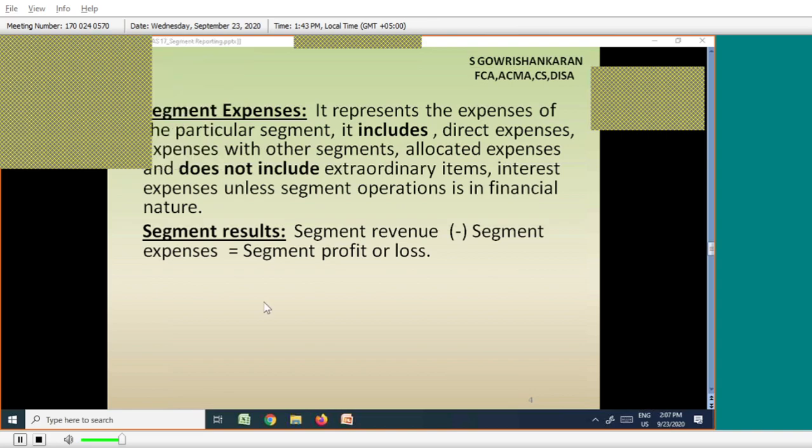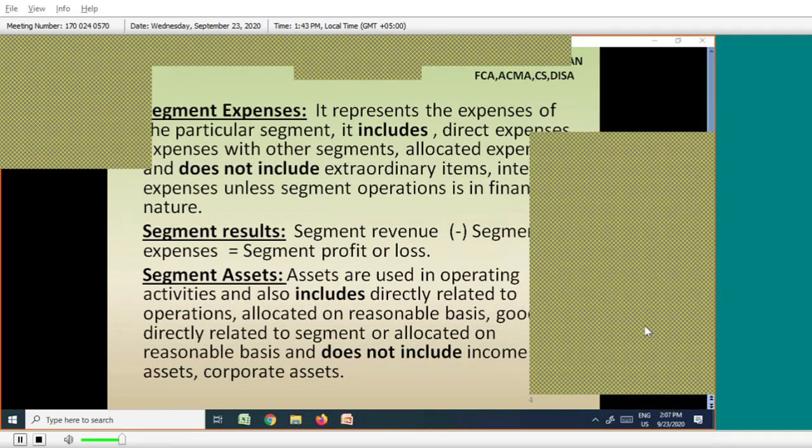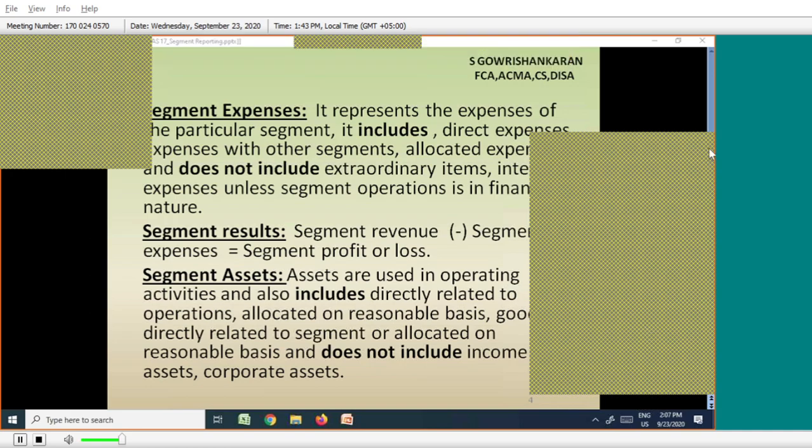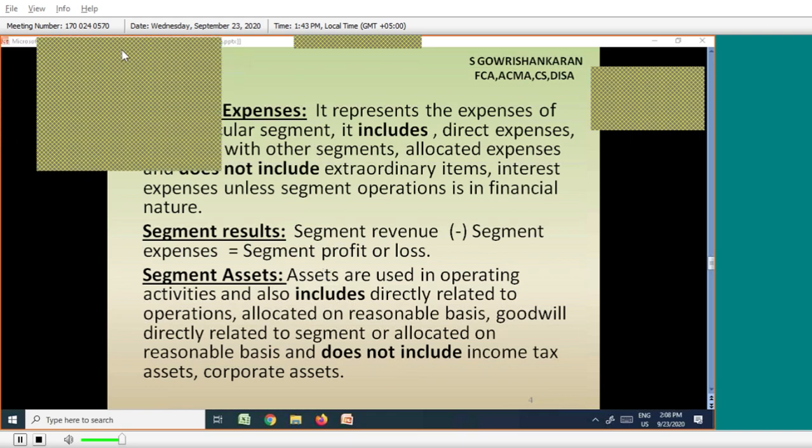The next topic is segment assets. What is this segment assets? Same logic. My division is A. I have one plant and machinery in my division, and I am using it for my division only.